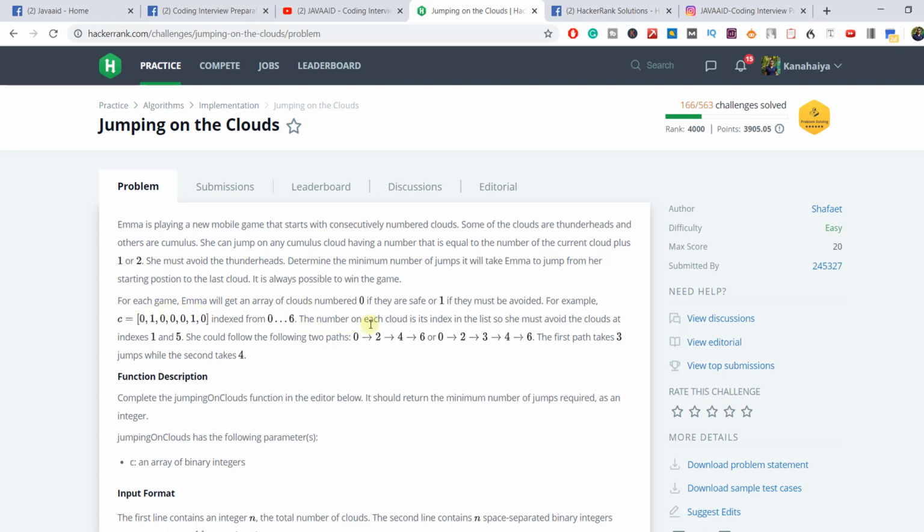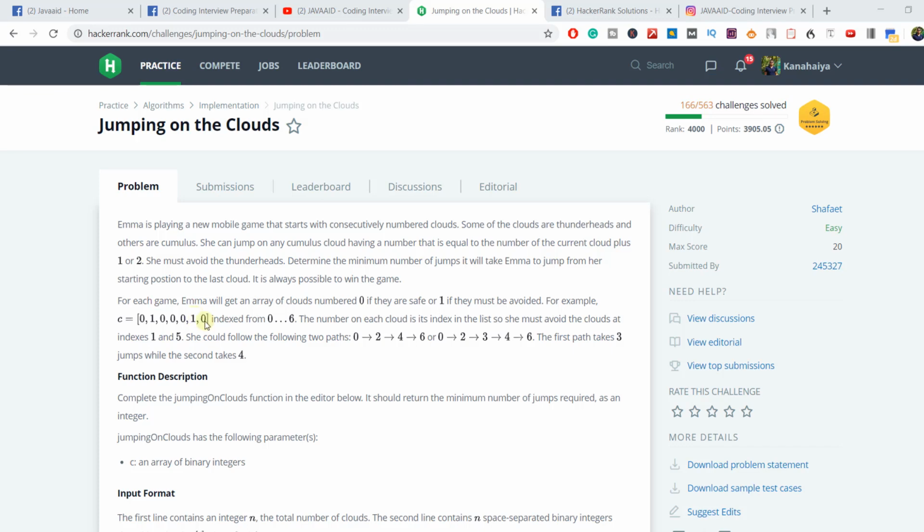The number on each cloud is its index in the list, so she must avoid the clouds at index 1 and 5. So we have to avoid the clouds which are at index 1 and 5 because these are the thunderheads which need to be avoided.